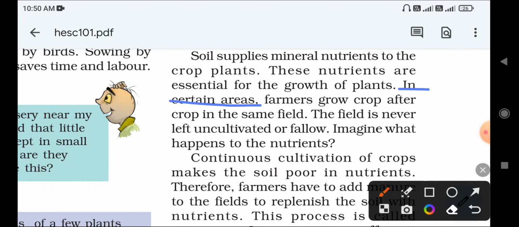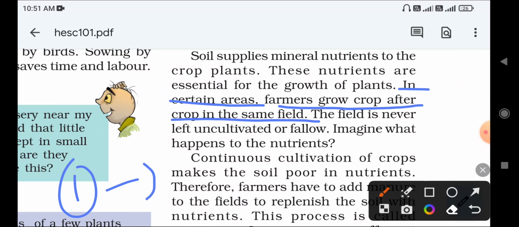In certain areas, farmers grow crop after crop in the same field, correct? Continuously, after 3 months or 6 months, they grow crops in the same field only, because they have lesser space, or fewer acres or hectares of land. The small farmers continuously grow crop after crop, and the field is never left uncultivated or fallow.